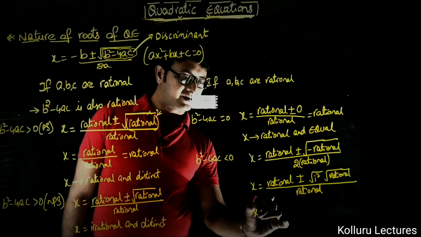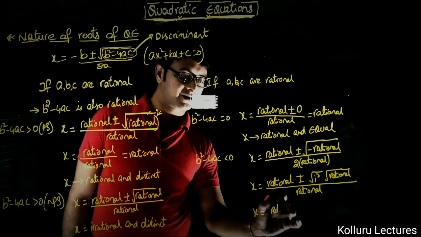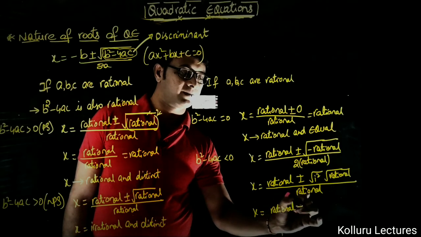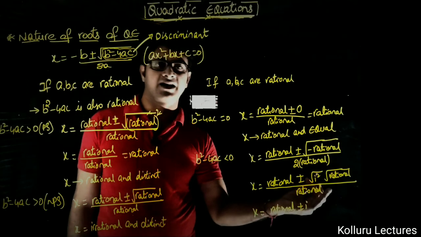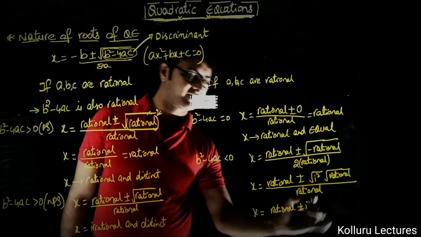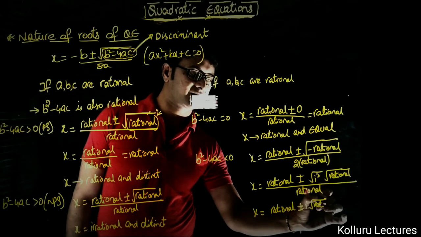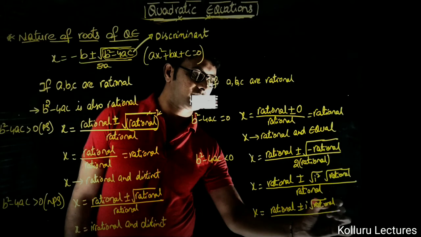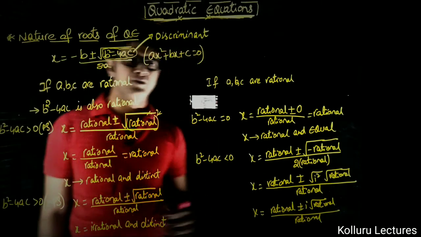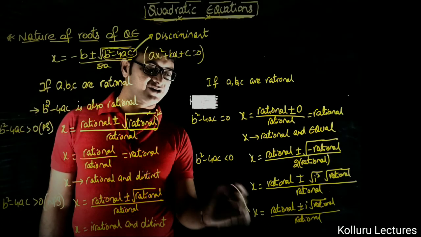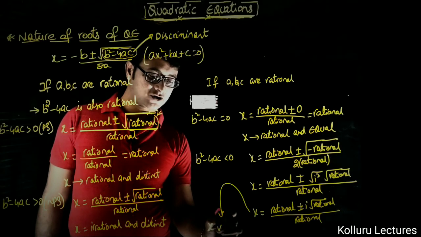So x is equal to rational plus or minus i root over rational, or simply root over rational upon rational. Since i is there, I can say that the x values are complex numbers.